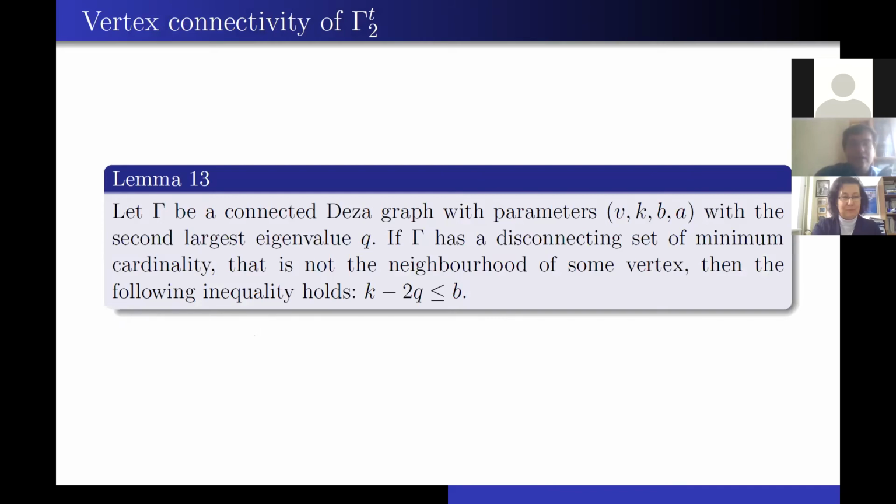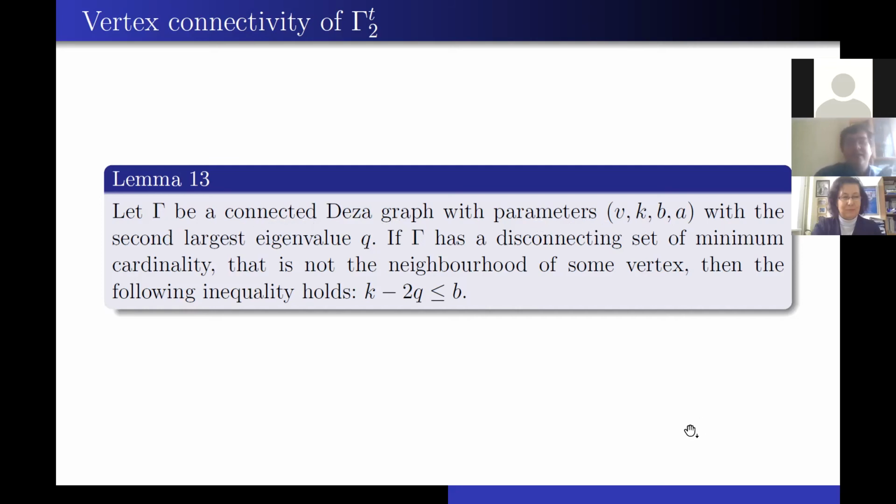So lemma 13 is actually a reinterpretation of a proof that was used in a paper about vertex connectivity of Deza graphs obtained by dual Seidel switching from strongly regular graphs, and it can show us such a result.